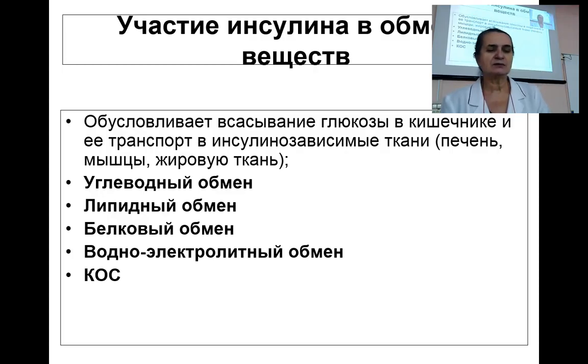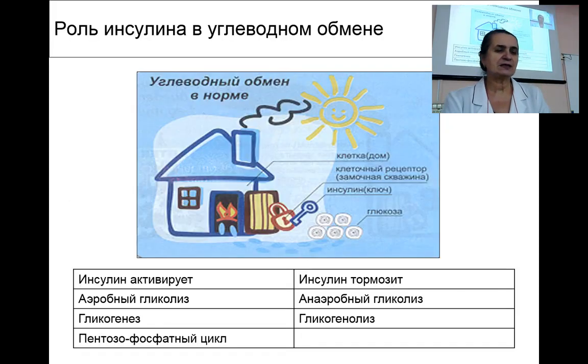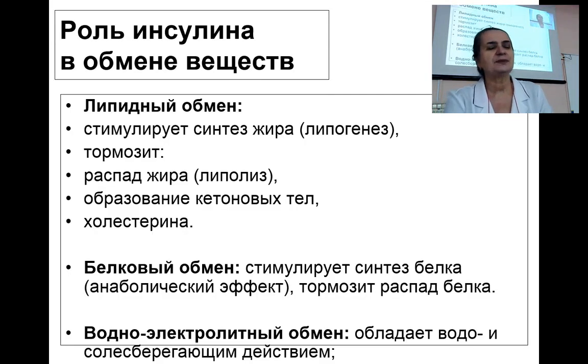The influence of insulin extends across various metabolic pathways, including those governing carbohydrate, lipid, and protein metabolism. This highlights its essential role in sustaining overall metabolic health. Furthermore, insulin stimulates lipid synthesis while simultaneously inhibiting lipolysis, a regulatory mechanism that is crucial for both energy storage and utilization within the body, which is essential for metabolic balance.